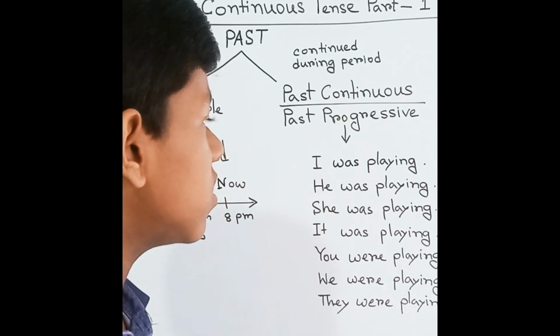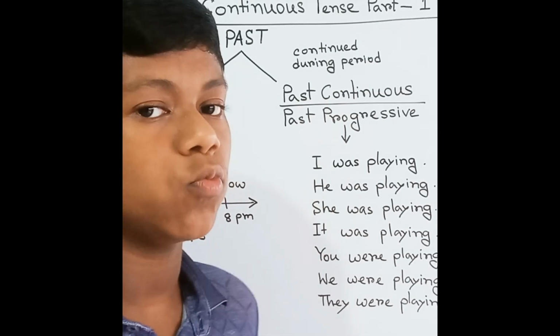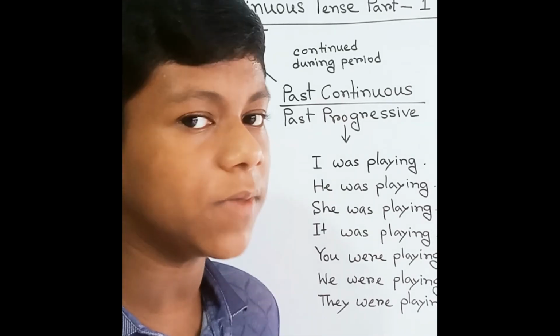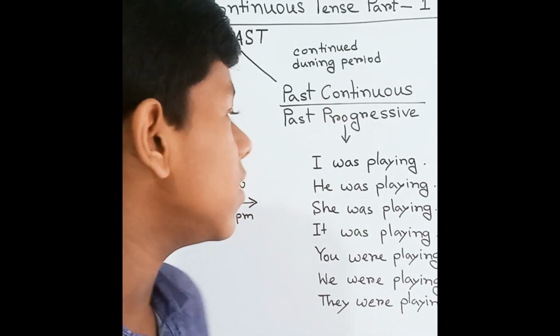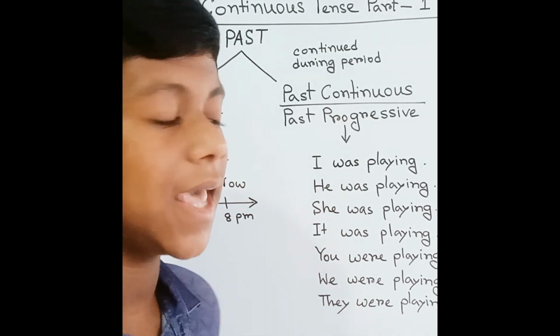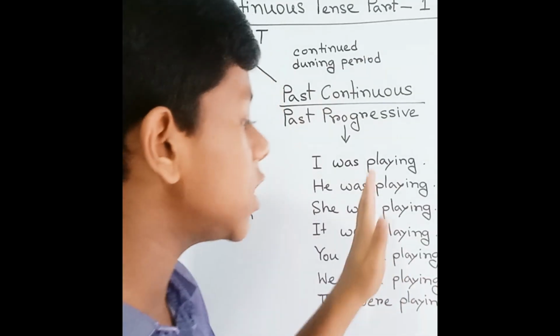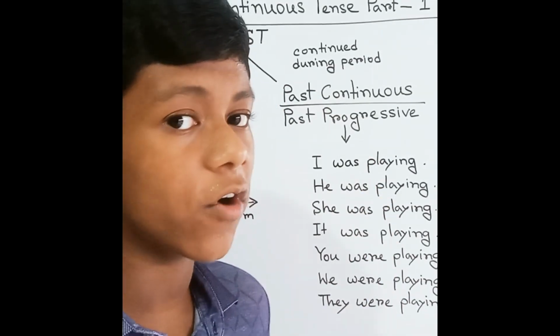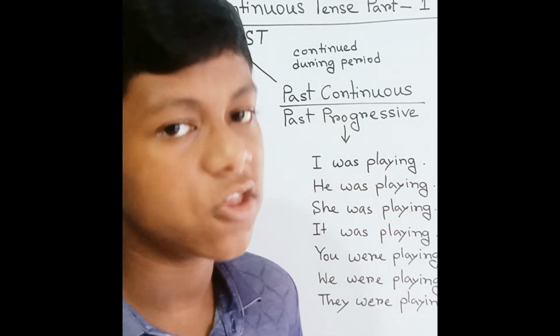We have to put the subject, then we need to use the past form of the to be verb, that is was or were. Then you have to put the base form of the verb and then add ing.